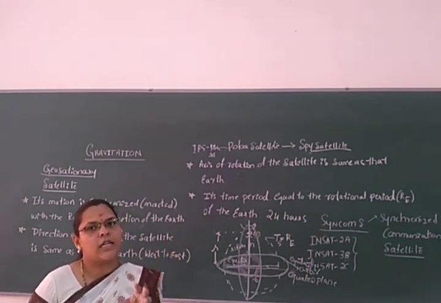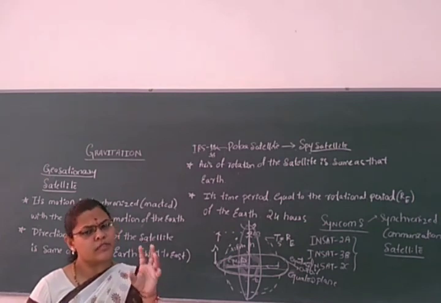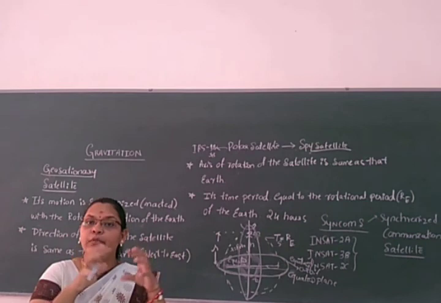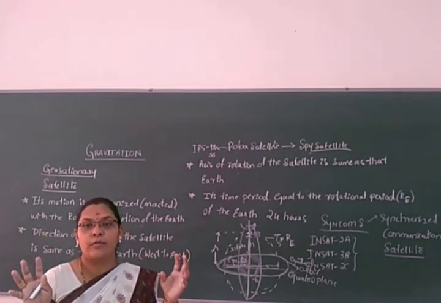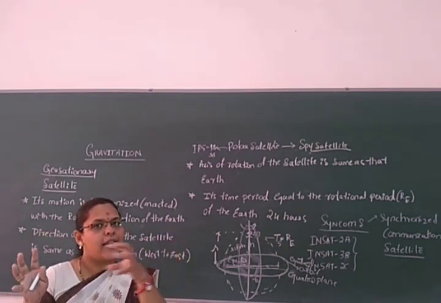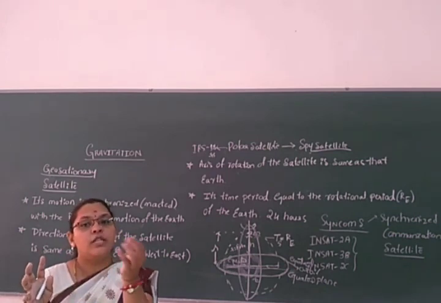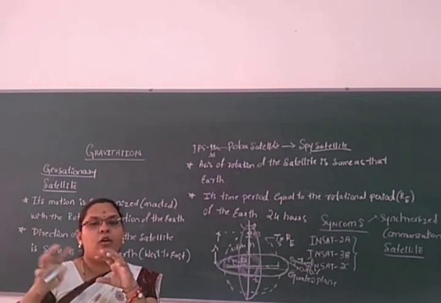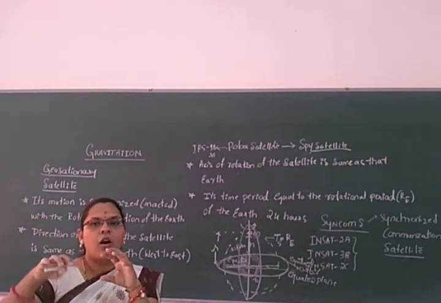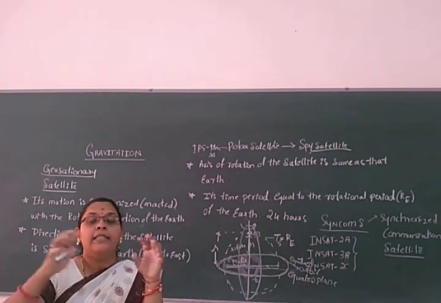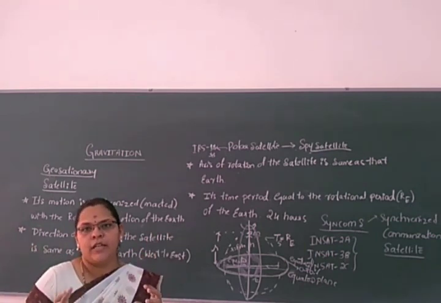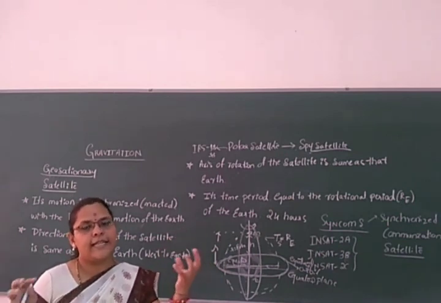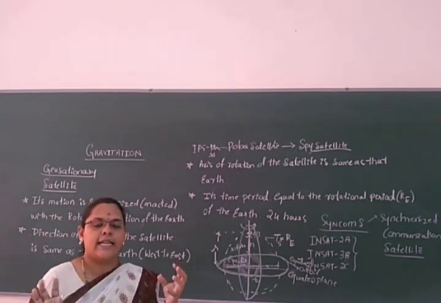If in that satellite one person or one human being is there, between the human being and the satellite there is no action and reaction, because the satellite does not attract the body which is inside or on the surface of the satellite. Similarly, for the person inside the satellite there is no action and reaction. So there is no force between the satellite and the person who is in the satellite.